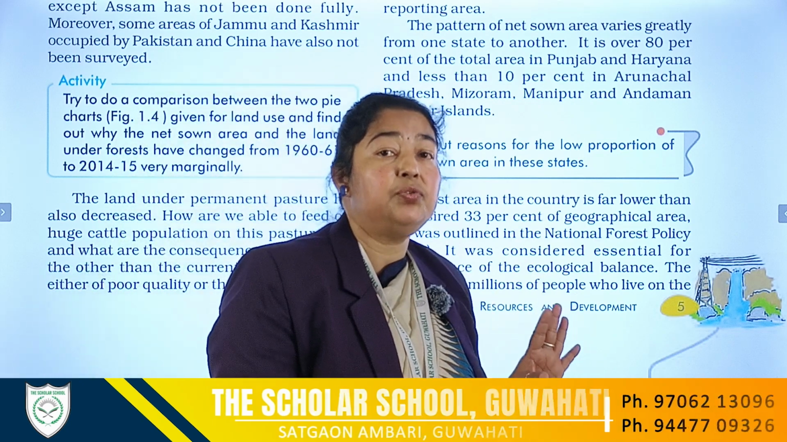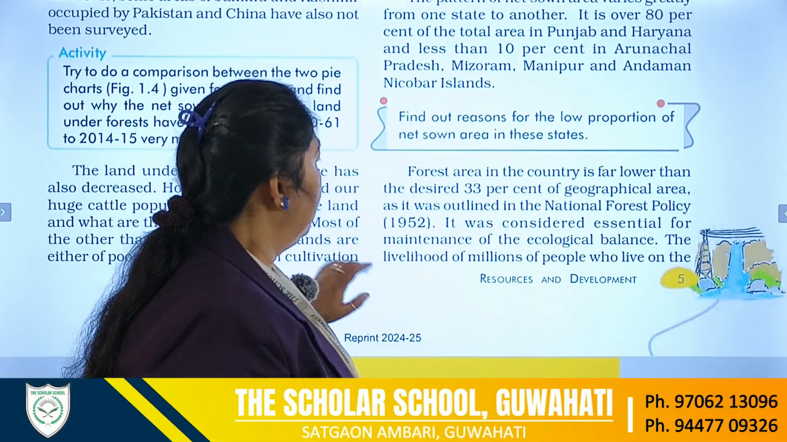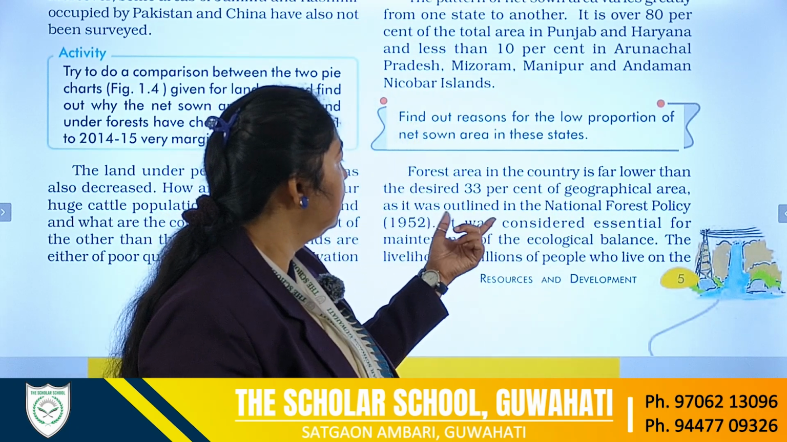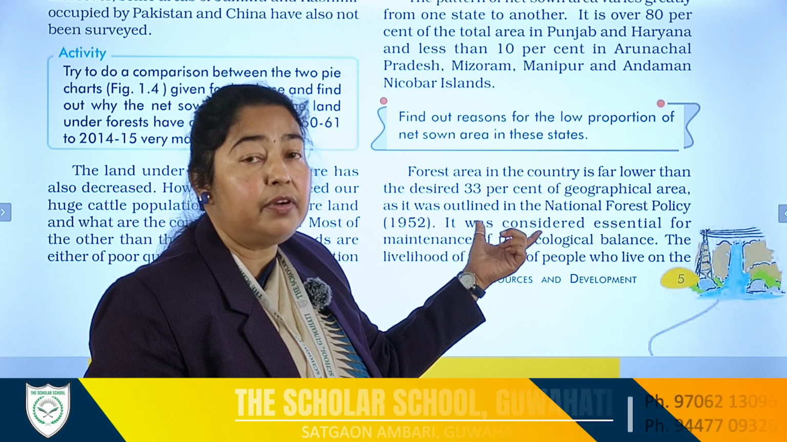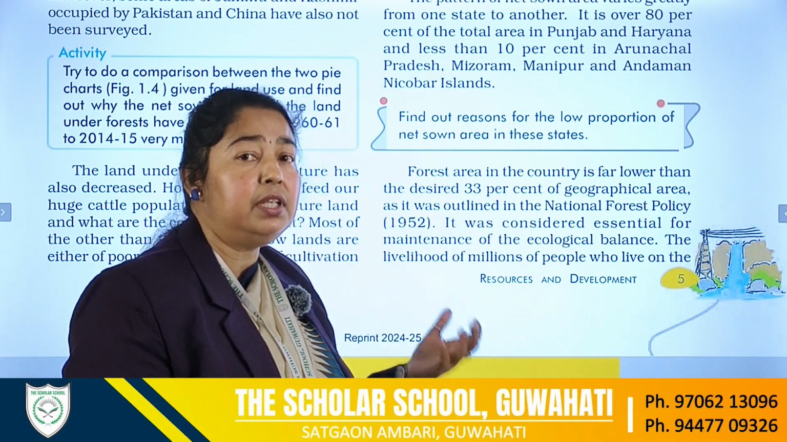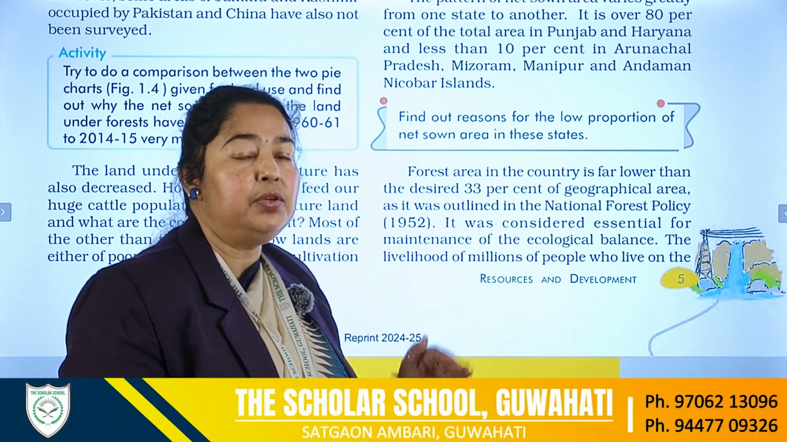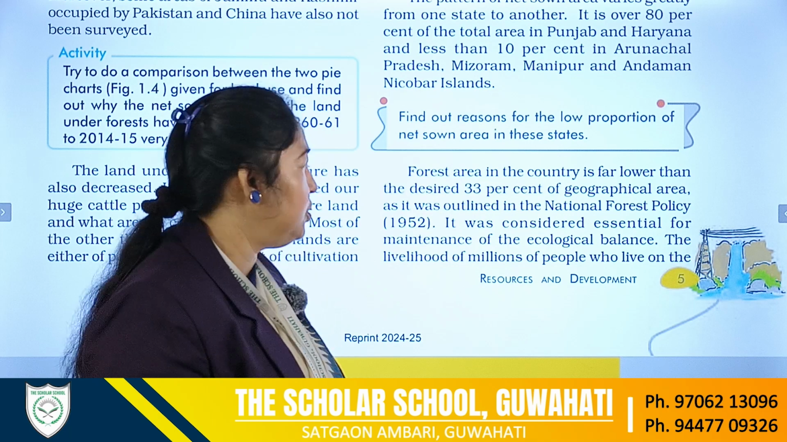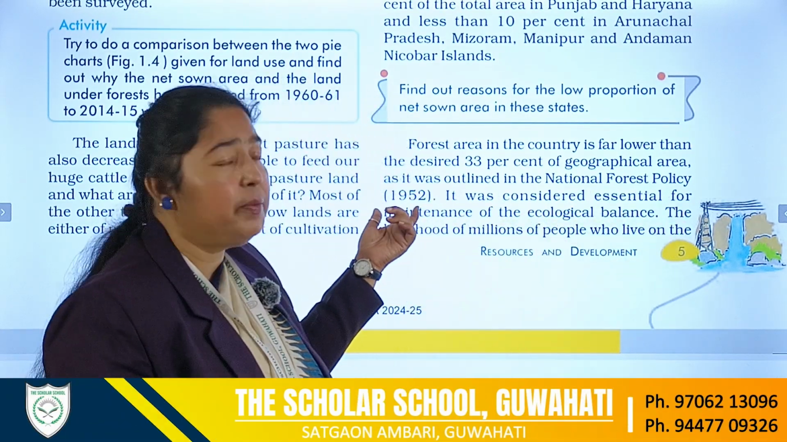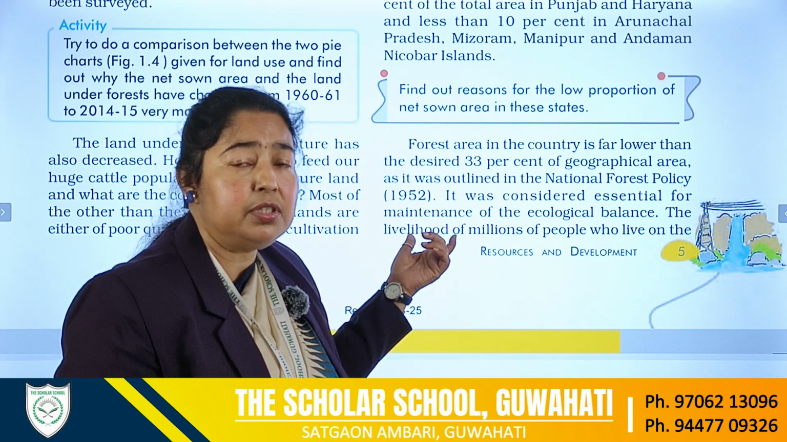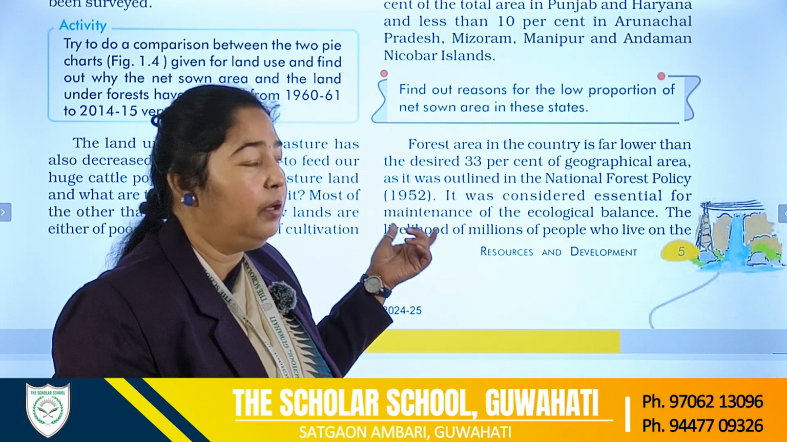And what is the percentage we have? So as per the National Forest Policy, this is the desired area, the forest area we need. So that means we need more land to be used for the forest coverage. Now this National Forest Policy was implemented in 1952. So this is another question that comes in the board.